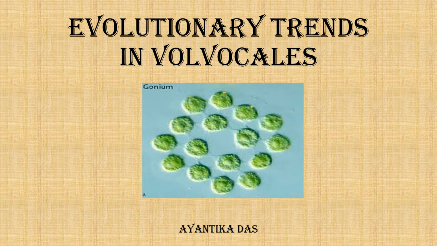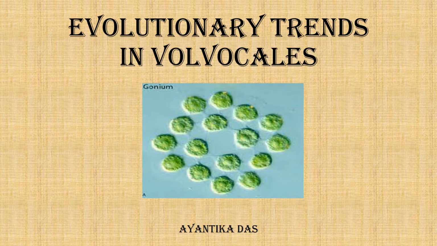By evolutionary trend in Volvocales, I mean that all the algae in the order Volvocales exhibit certain evolutionary tendencies, as individuals, like Chlamydomonas, or as a group.